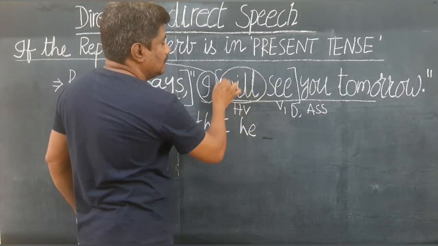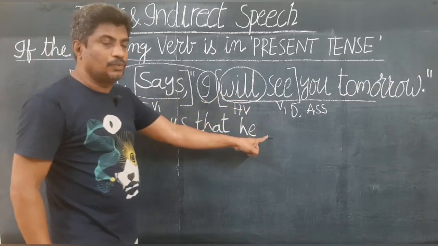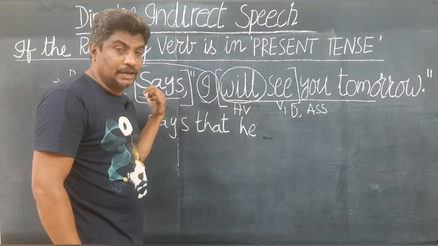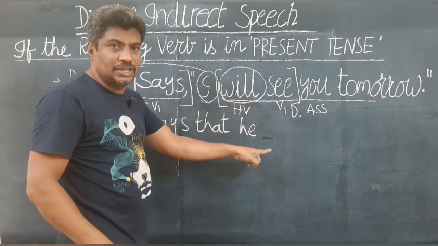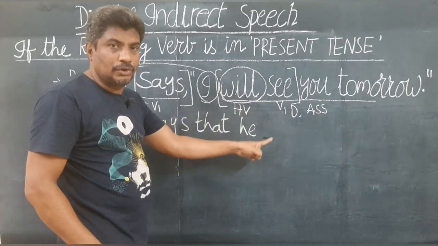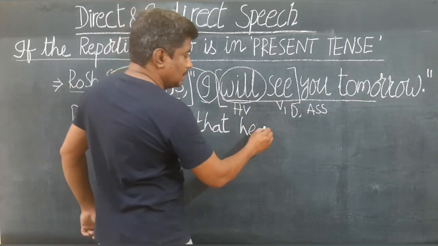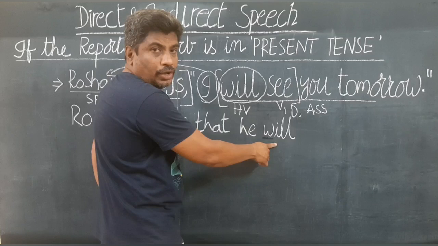And will, if the reporting verb is in past tense, changes to would. But here the reporting verb is in present tense. I have already told you that tense doesn't change. It is in simple future, so your answer also should be in simple future. That means will plus V1 remains the same. He will. Will doesn't change to would.